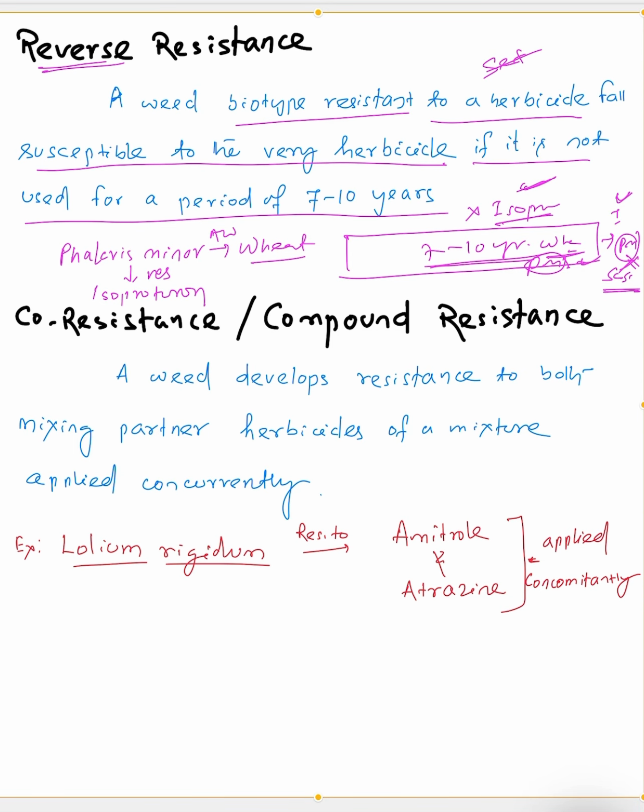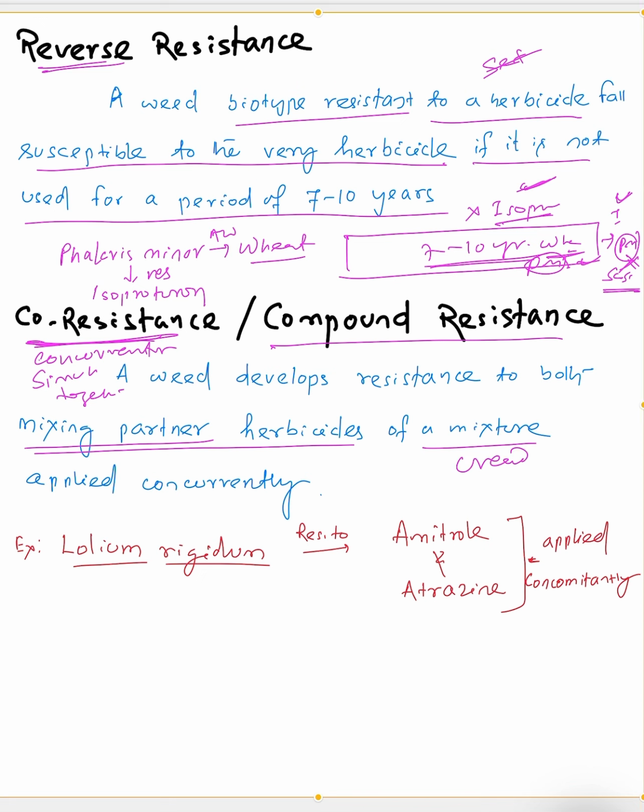Then coming to co-resistance or compound resistance. Co-resistance means whenever you are applying two or more herbicides concurrently, or simultaneously, together, as mixing partner herbicides in a ready-mix form, with different modes of action, the weed develops resistance against both herbicides.